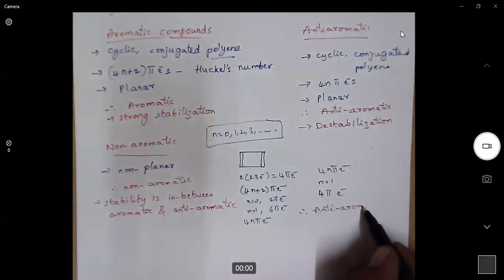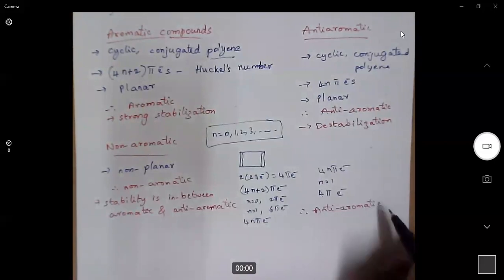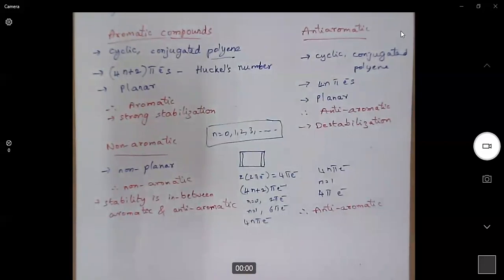It is anti-aromatic in nature. Now, for an anti-aromatic molecule, what is its stability? An anti-aromatic molecule is very, very unstable. So that is why cyclobutadiene generally does not exist.